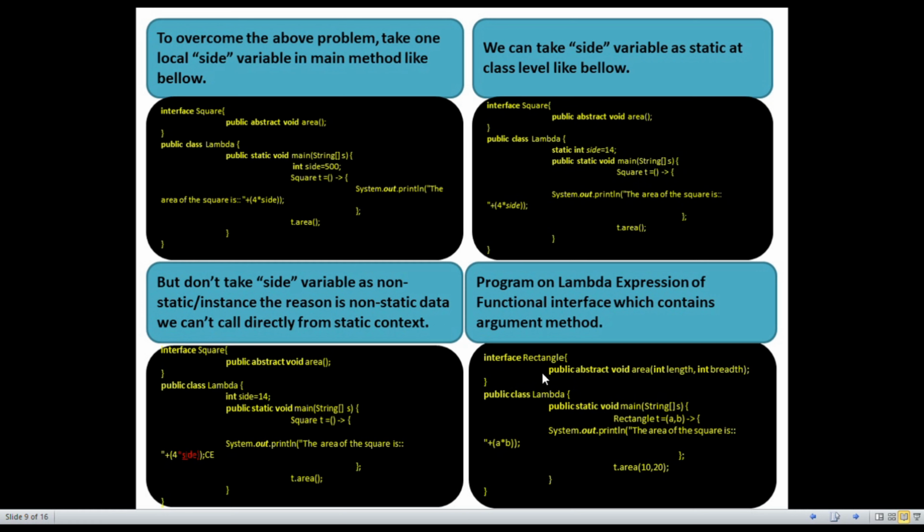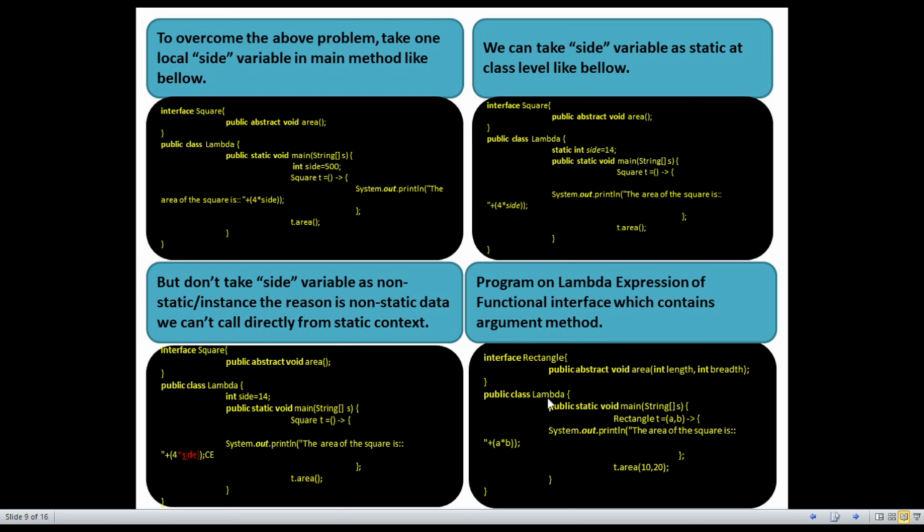The last one is a very good example. It is a program on lambda expression of a functional interface which contains an argument method. The interface has one abstract method with two arguments, length and breadth.